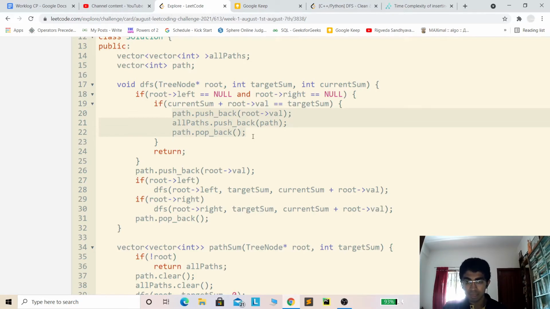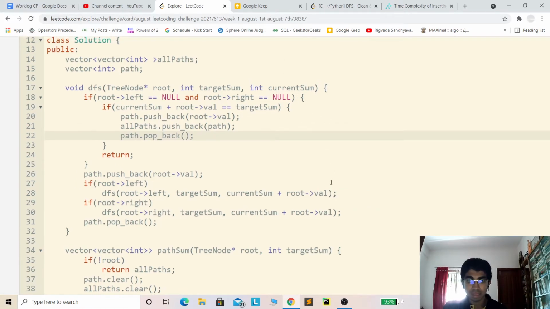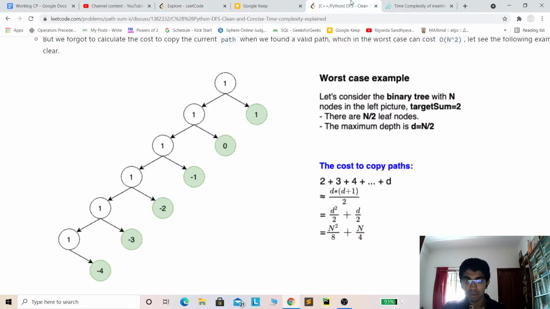We are inserting the entire path from the root to the leaf into another vector. So this is not a constant time operation, this is a linear time operation. If you're pushing back a single element, then it's a constant time operation. But if you are pushing back the entire path from the root to the leaf, then it's not a constant operation. It takes linear time.